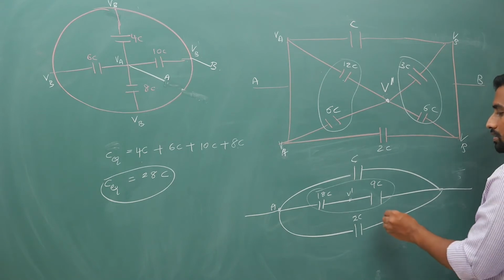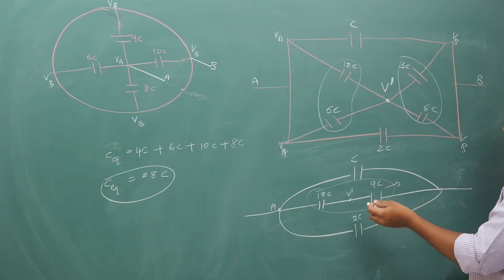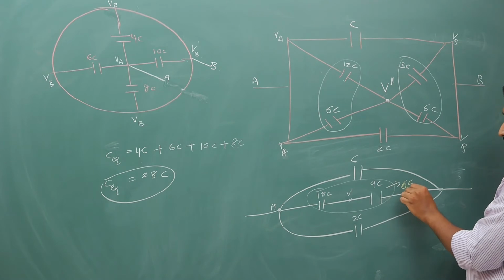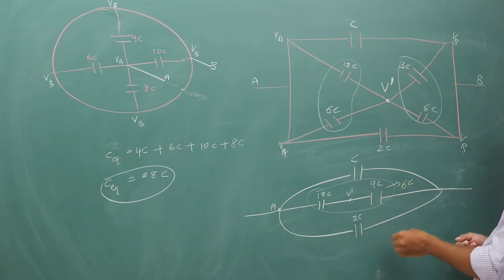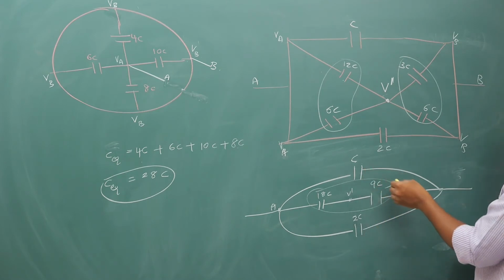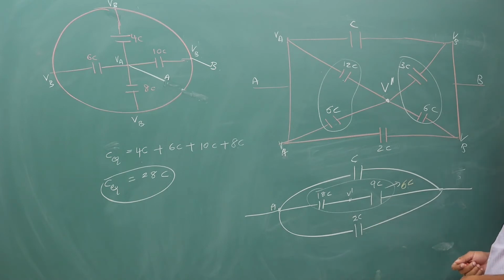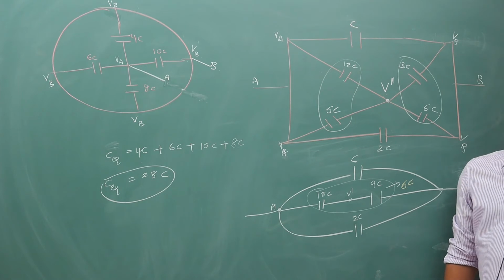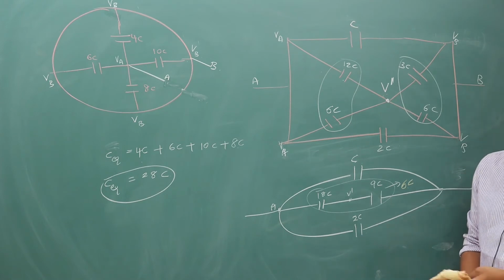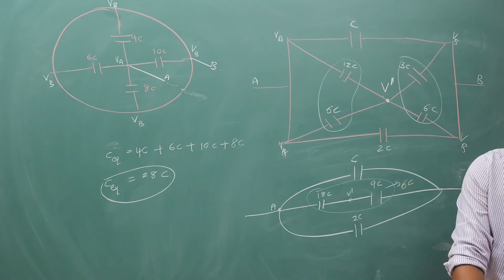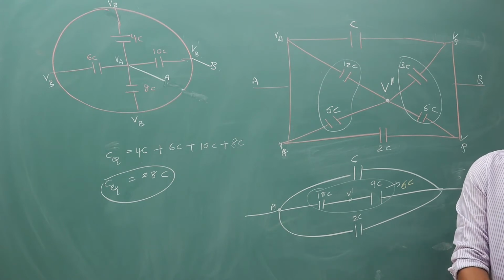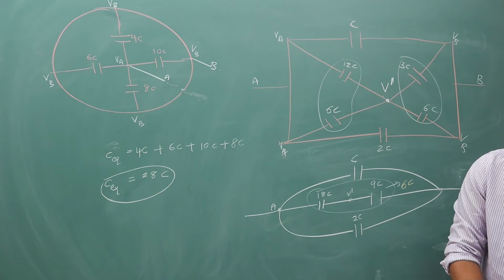So replace this with 18 into 9 by 18 plus 9. Your equivalent of this is 6C. So C, 6C, 2C will be in parallel. So your C equivalent is C plus 6C plus 2C. Totally it is 9C. So like this you are supposed to calculate your equivalent capacitance. Now we will continue further. These are basic questions, you can do them. I don't need to stress on this much.